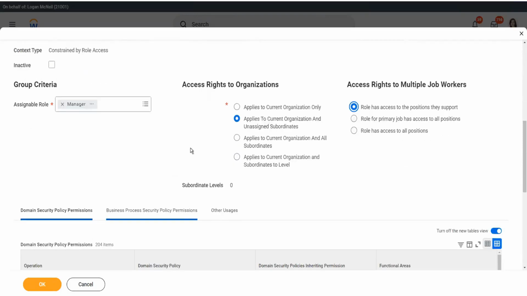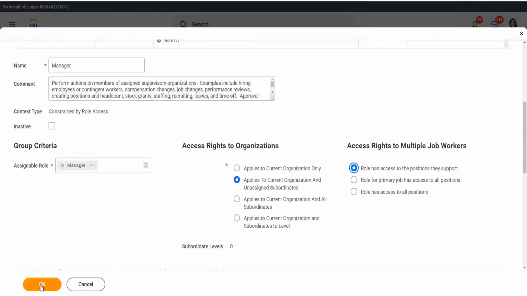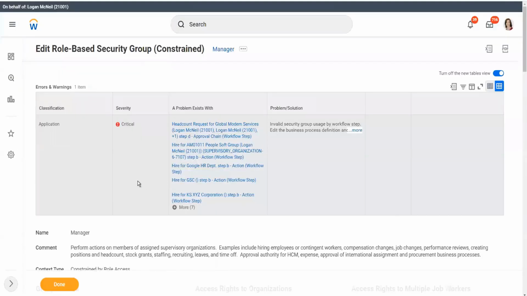Right, but this has to be the permissions. So click OK. So we try to fix it. Hopefully it will remain that way. Otherwise, we have to fix it again later. Right. So we have made the change to secure the business process definition.